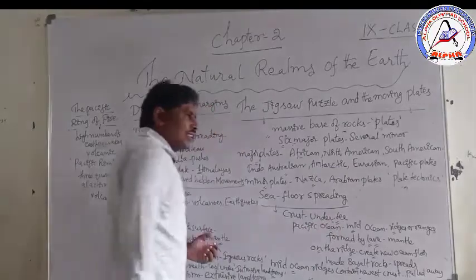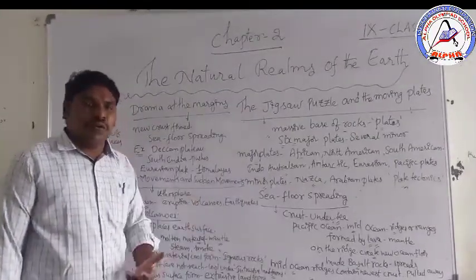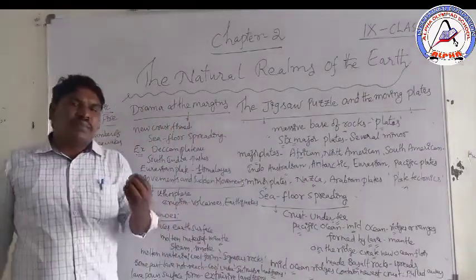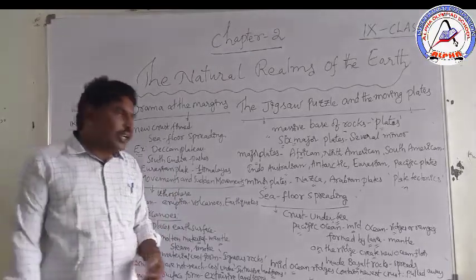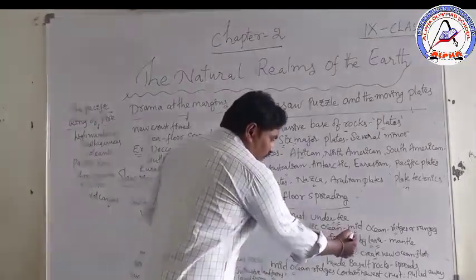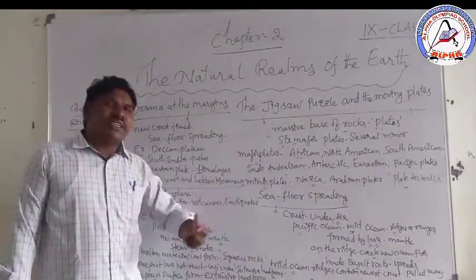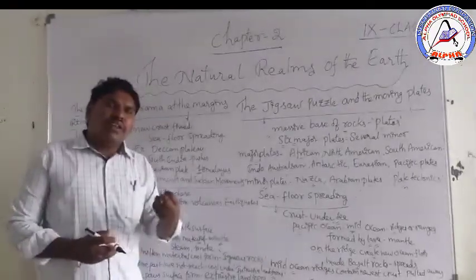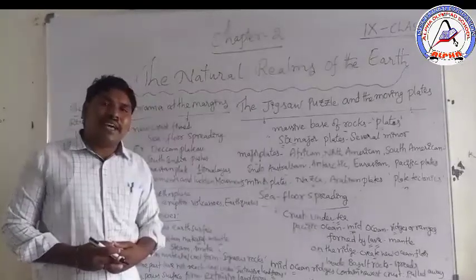The scientists or geologists found in the Pacific Ocean, you know the Pacific Ocean is the biggest, largest ocean in the world, mid-ocean ridges or ranges. Mid means middle. How do the middle of the ocean have ridges or ranges?